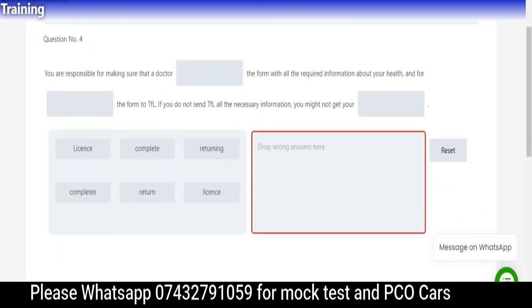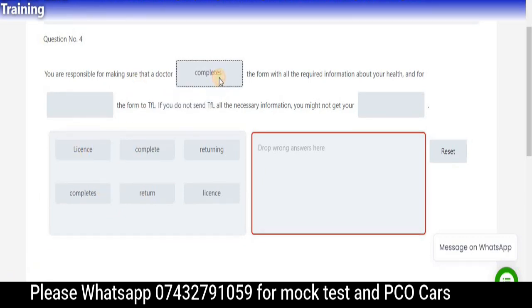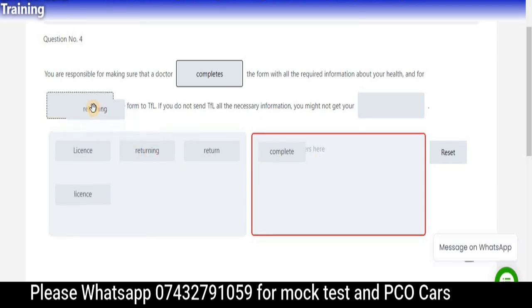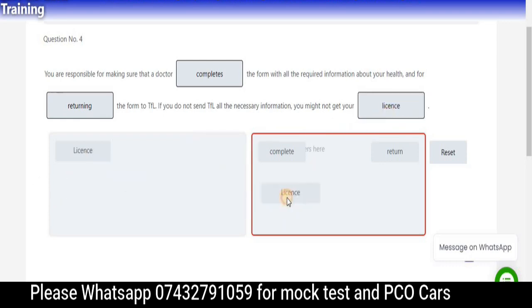So please pause and try to do it with me. So yeah, hope so you get the answer. So the completes, this comes completes because of the doctor, one doctor. So this complete will come over here. The next one, hope so you get this right as well, is returning, not return, because this is happening. And the next one is going to be license with a small l, not with the capital one. So these are the symbols one, you know. Let's move to the next question.